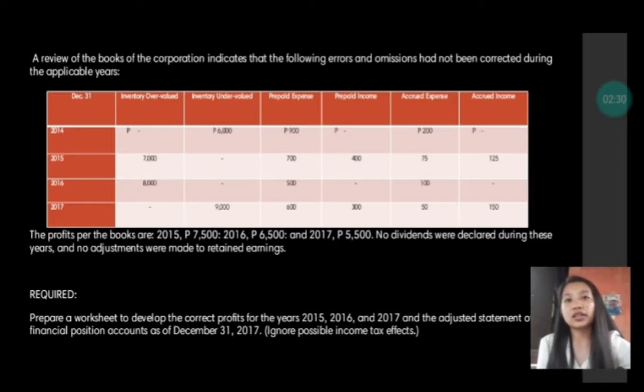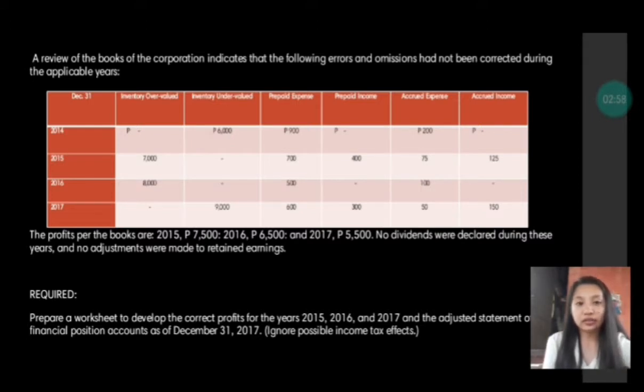And for the accrued expense, we have 200 pesos for 2014, 75 pesos for 2015, 100 pesos for 2016, and 50 pesos for 2017. And lastly, we have an accrued income of 125 pesos for 2015 and 150 pesos for the year 2017.